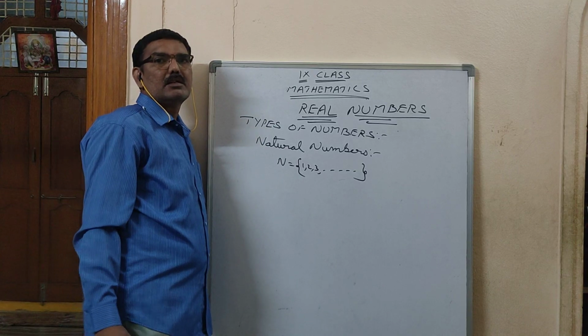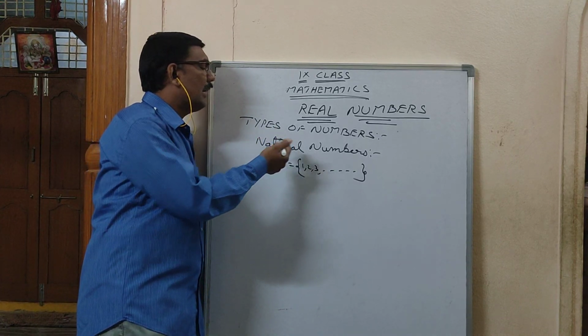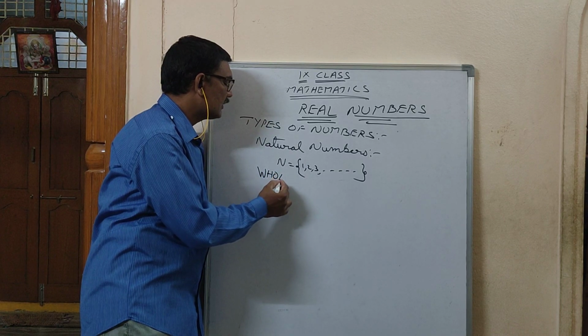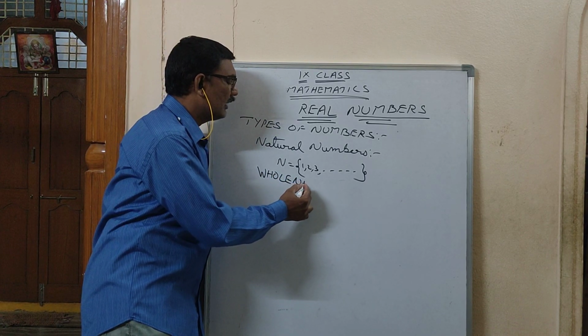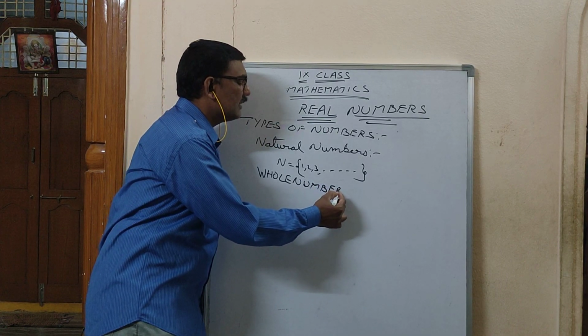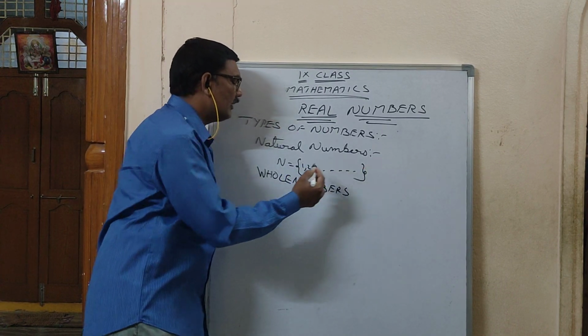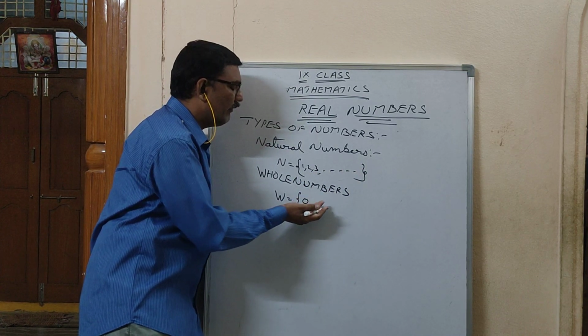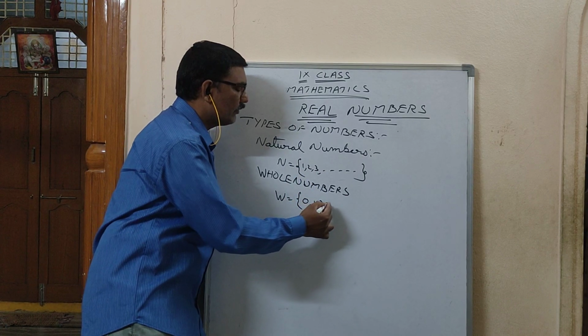Next, another type of numbers is whole numbers. Whole numbers means all natural numbers will be there, and one extra element will be added, that is 0.